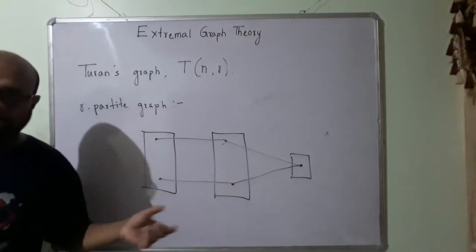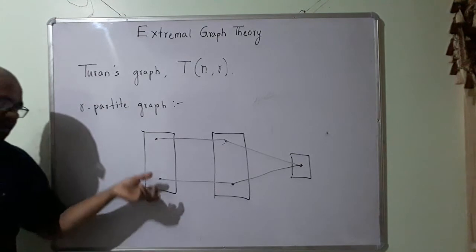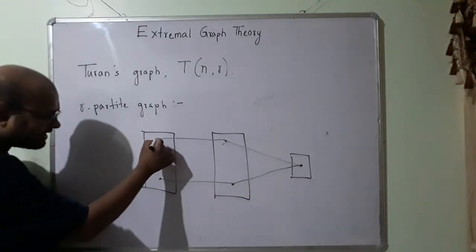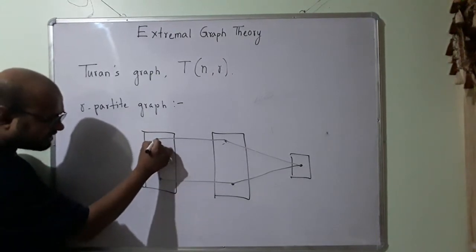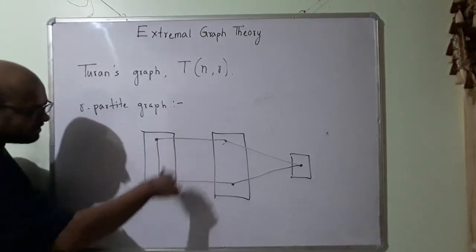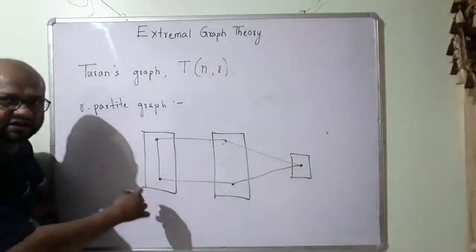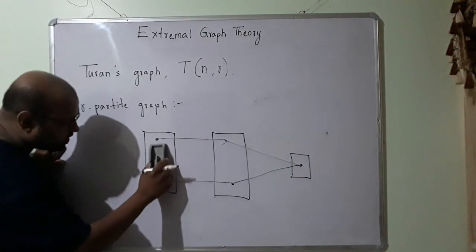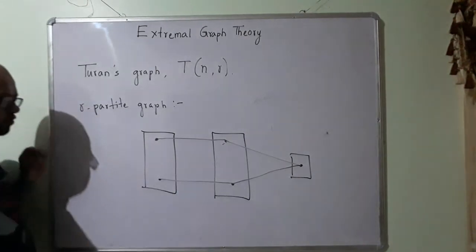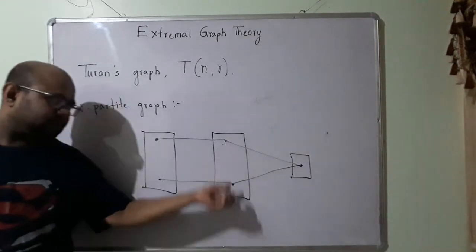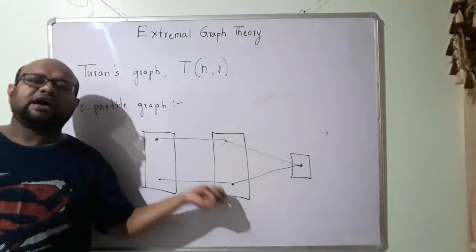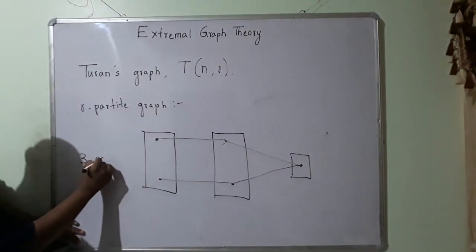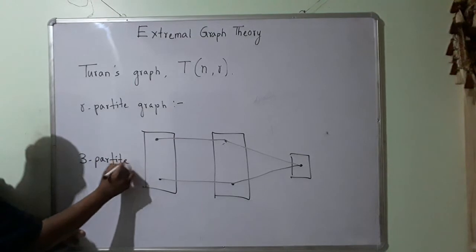This is a three-partite graph, like a bipartite graph, but with three sets. In a bipartite graph we would not have an edge like this. Two nodes that are in the same set will not have an edge among them. Similarly in an r-partite graph also we will not have edges like this. So belonging to one set, if I have different nodes, these nodes will not have edges among them. So this is a three-partite graph.